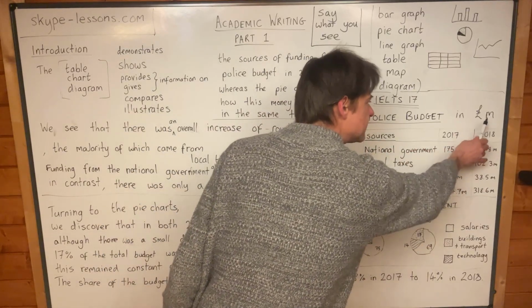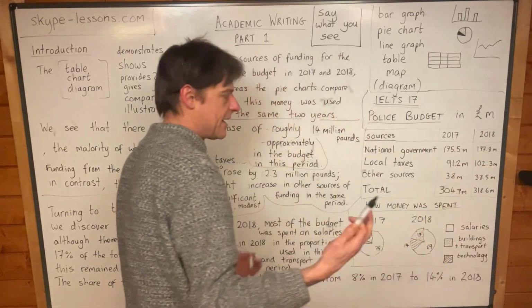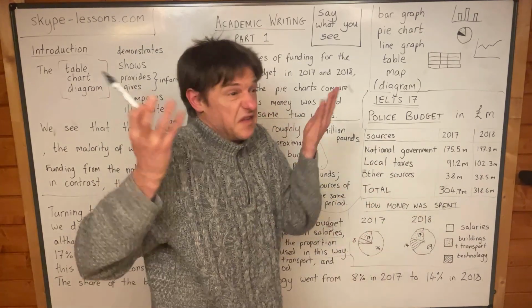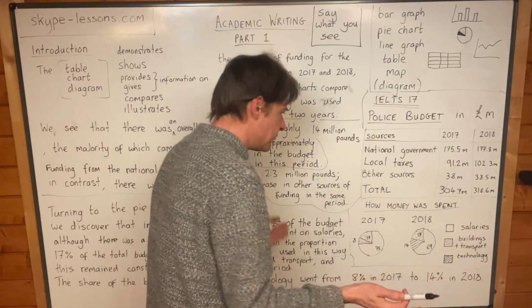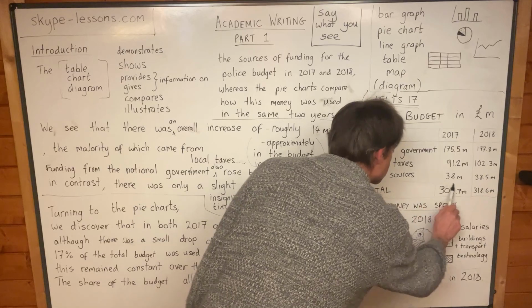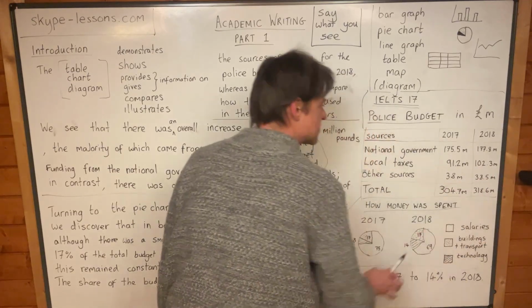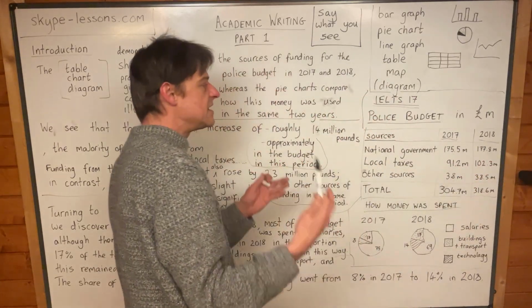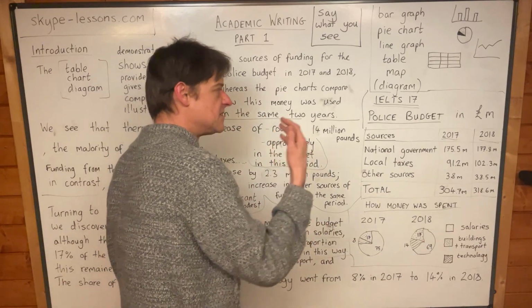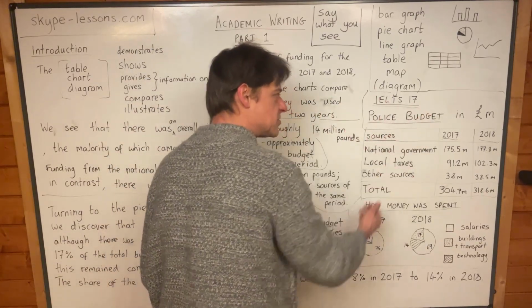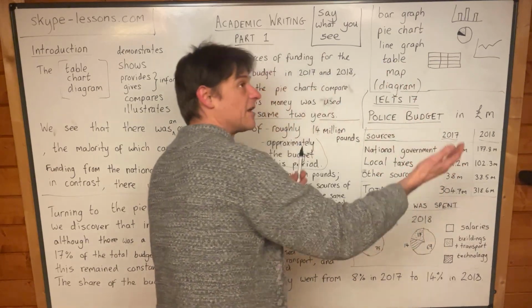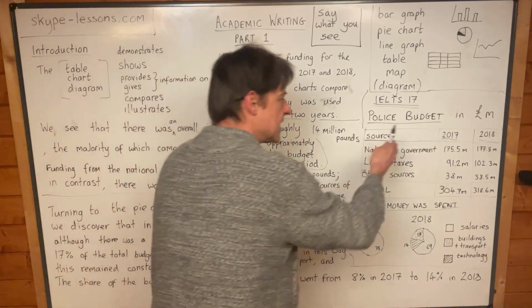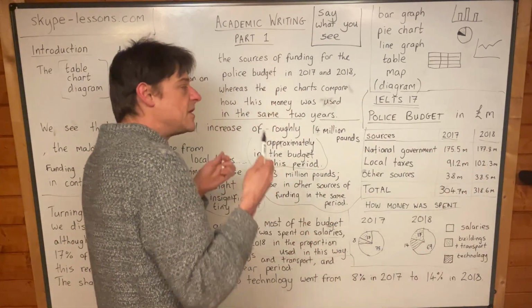Police budget in millions of pounds. That's what that means, in millions of pounds. Sources: national government, local taxes, other sources, whatever that means, I suppose everything else, and total at the bottom. There's a total of these numbers at the bottom. And we also see the year 2017 and 2018. So it's showing us the changes in the sources of funding of the police budget as we go from 2017 to 2018, we see how the sources of funding change in various ways. And we have to just say